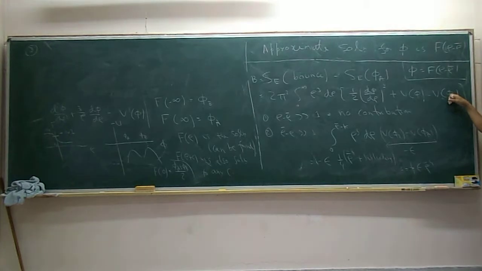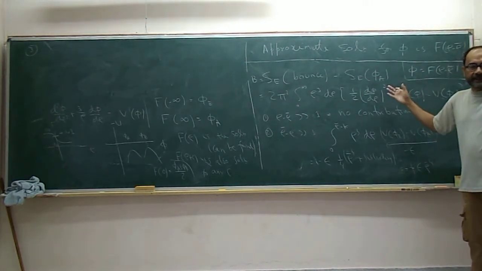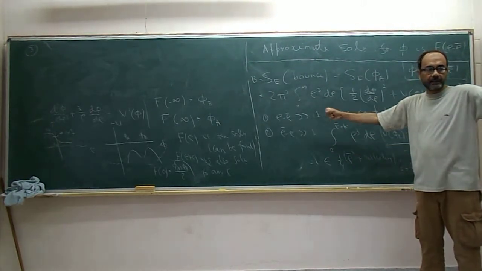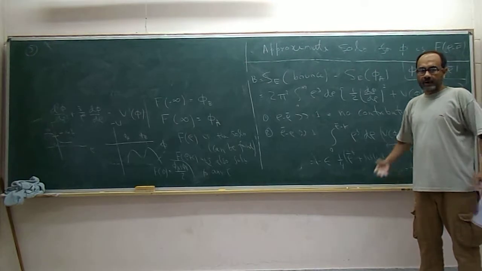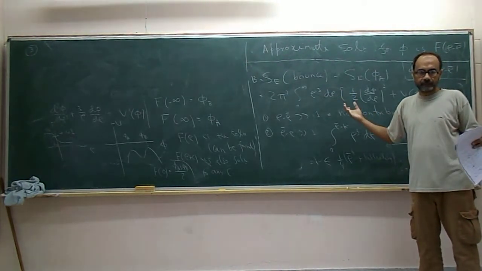Okay? So what we can do is that we can basically replace V by U, because the difference between V and U is of order epsilon. Now an order epsilon term could give a large contribution by integrating over a large range, right? That's why here you got an epsilon term rho bar to the 4, because this was integrating over a large range. But an order epsilon term integrated over a finite range is not going to give a large contribution.